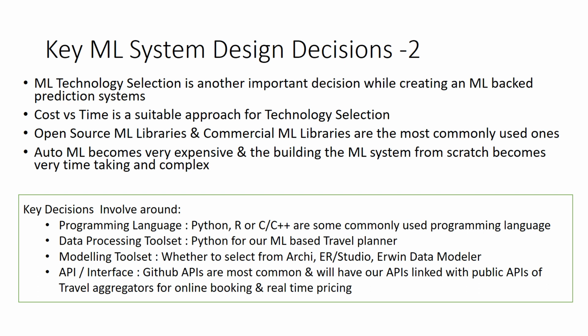So the decision is that we'll have to select a programming language, be it Python, R, or C++, whereas Python is the most commonly used. Data processing toolsets could be Python for our ML-based travel planner. Modeling toolsets could be Archi, ER Studio, Erwin Data Modeler, or similar tools available in the market. API interface, GitHub APIs are the most common ones, and we'll have our APIs linked with the public APIs of the travel aggregator for online booking and real-time pricing.